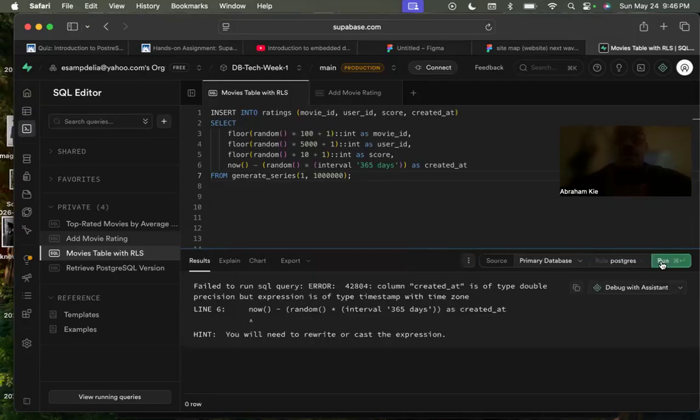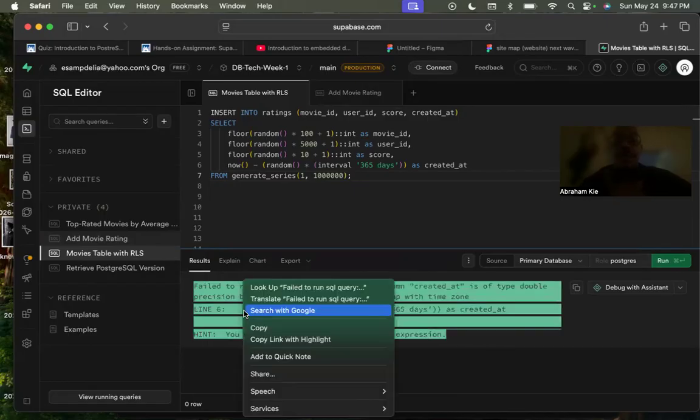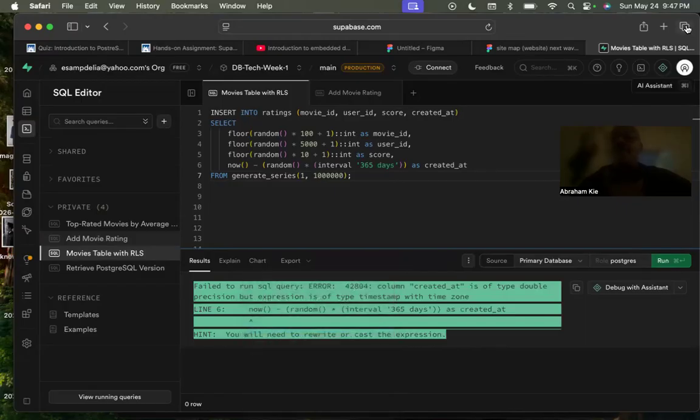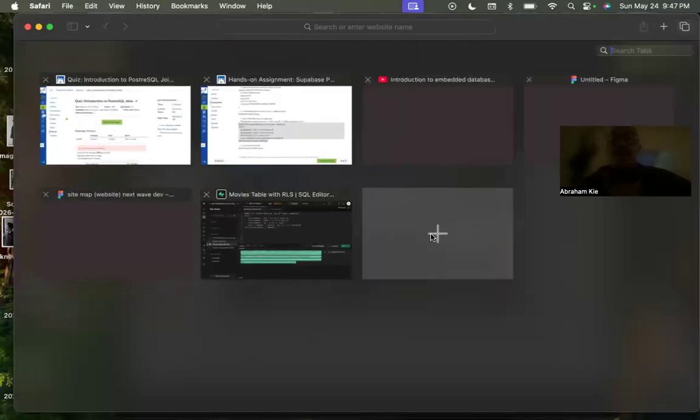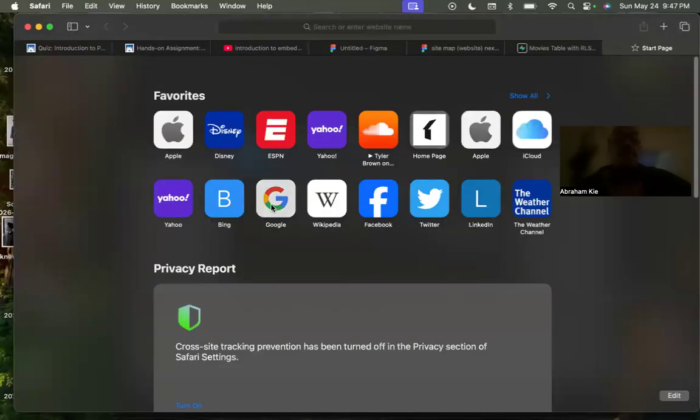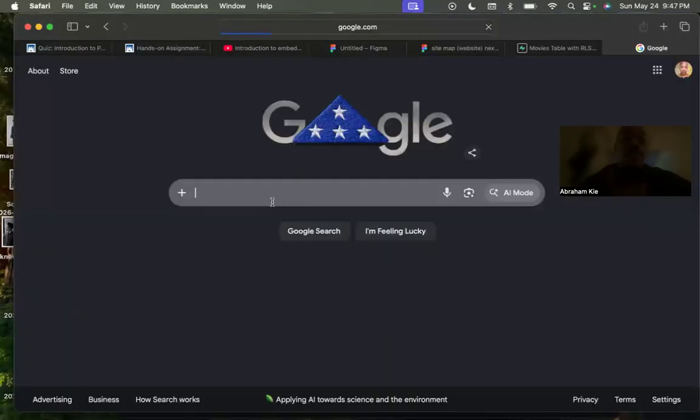It failed to run with a SQL error: column created_at is of type double precision, but expression line 6 is of another type, and you will need to rewrite or cast the expression. I don't know what that means. Let's copy and paste this into AI and see what it tells us. I don't want to take a lot of time on this. I might just have to skip it, because it actually worked for me before, so something has changed since then.